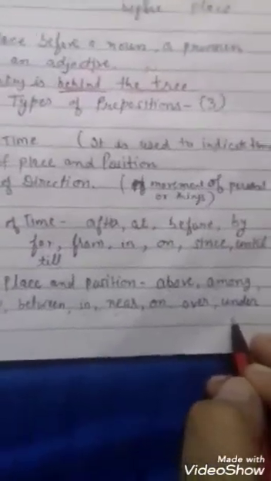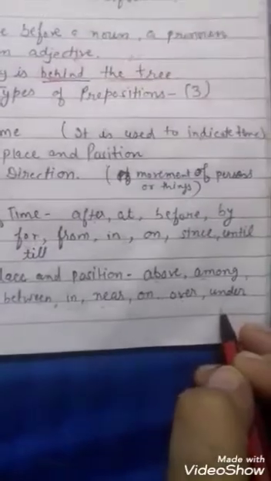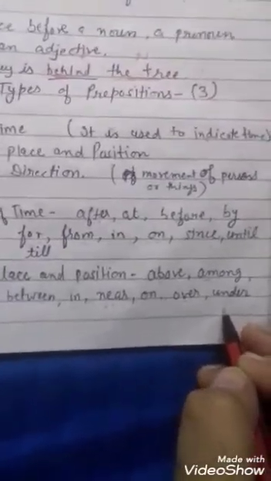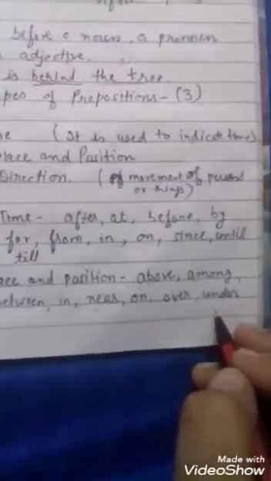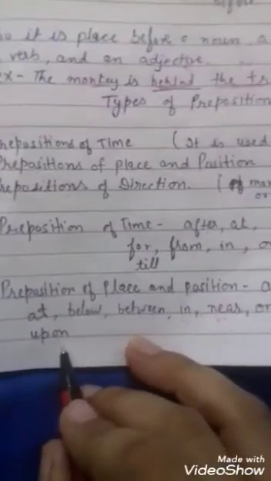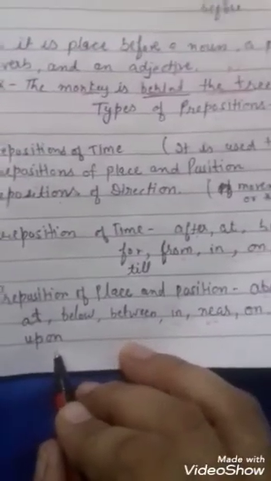Next is under. Under means in place lower than, or vertical below. Okay, lower than or vertical below, like I sat under the shade of the tree. Next is upon. Upon means something on a surface, like on.